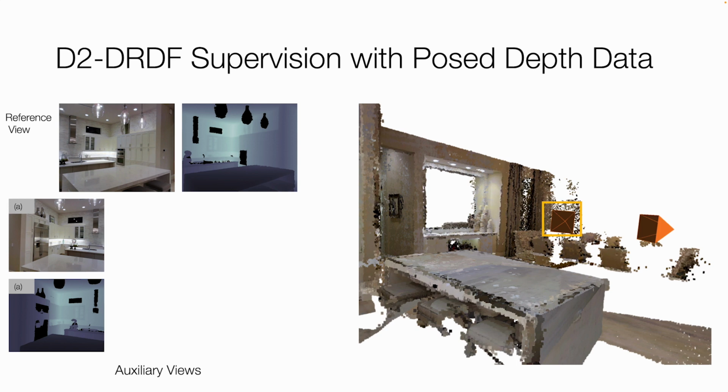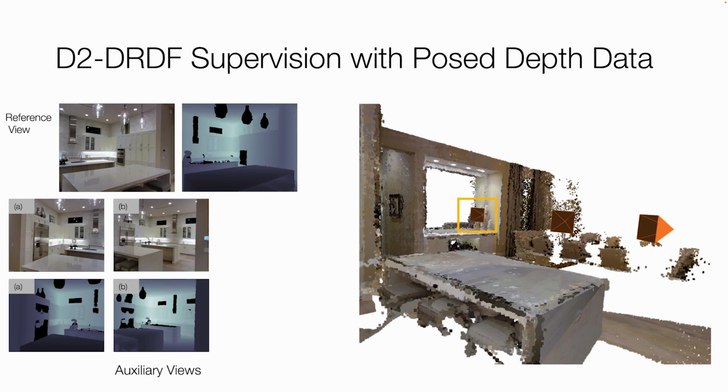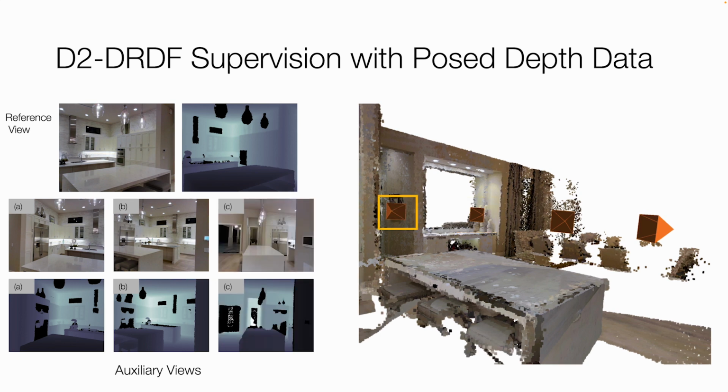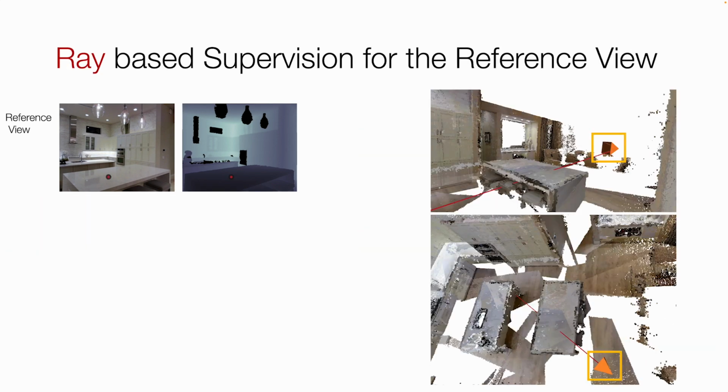We show the camera of A on the right. The view B can observe parts of the scene that are occluded in the reference view. The view C can observe the side of the bar counter that is not visible in the reference view. For instance, consider a ray shown by the red dot on the image. On the right, we show the same ray in 3D.